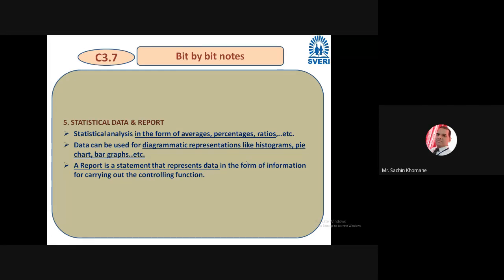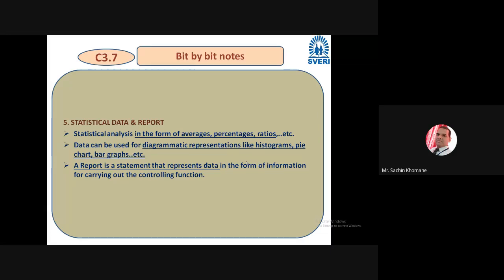So this diagrammatic representation you can make, and you can refer to it, like, yes, according to the pie chart, what is the situation, whether average production percentage profit is increasing or not, whether average loss is decreasing or increasing, right? Such a kind of statistical analysis you can do, and you can check, yes, this month the average rejection is more, or percentage profit is less.